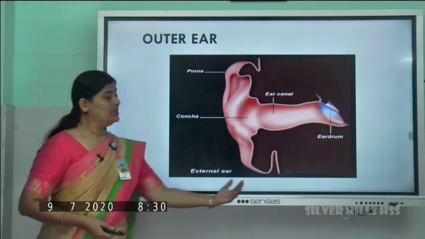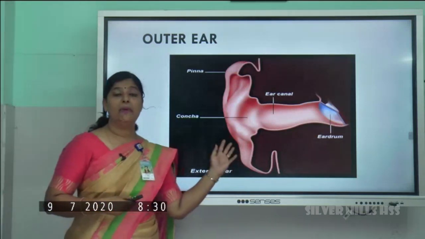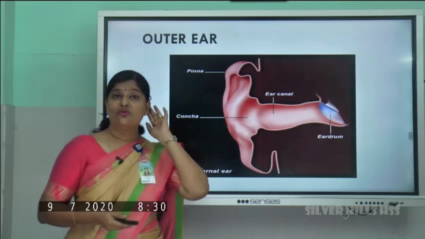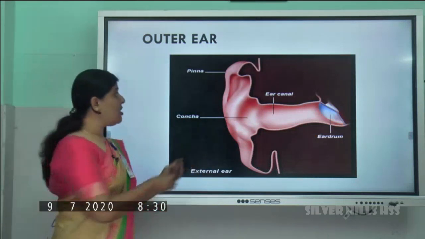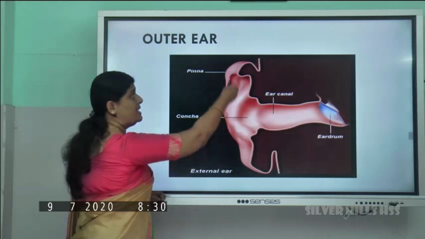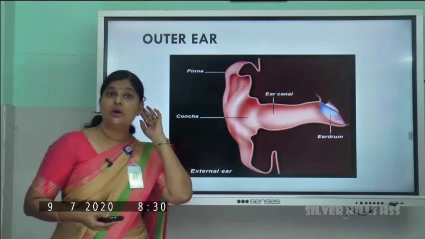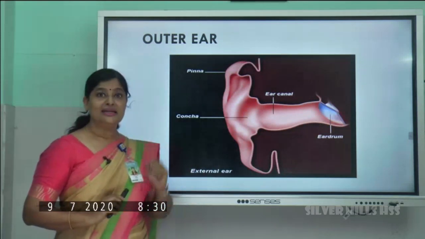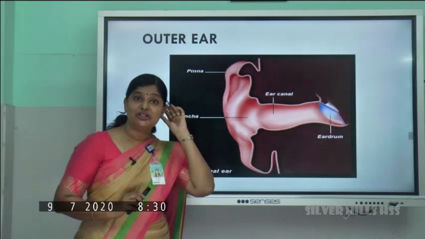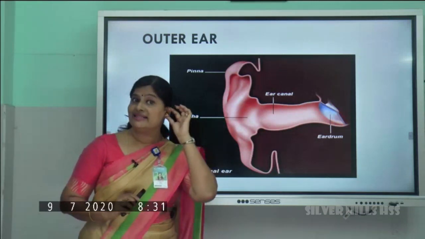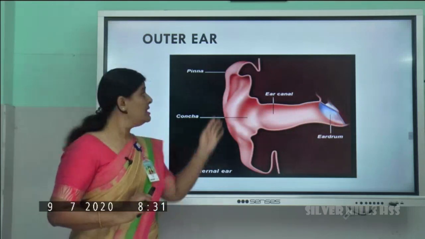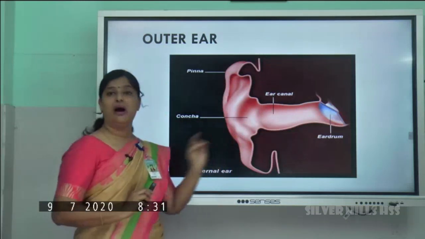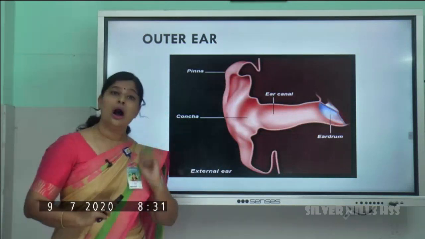So this is a structure showing the parts of our outer ear. The only visible part of our ear, what is that? That is called the ear pinna. You can see over here the ear pinna. That is the only visible part of our ear. And what is the peculiarity of this part? See, it's made up of cartilage. That is why we are able to bend it, isn't it? We are able to bend our ear, that is the ear pinna, because it is made up of cartilage. So that is the first part of the external ear or outer ear.